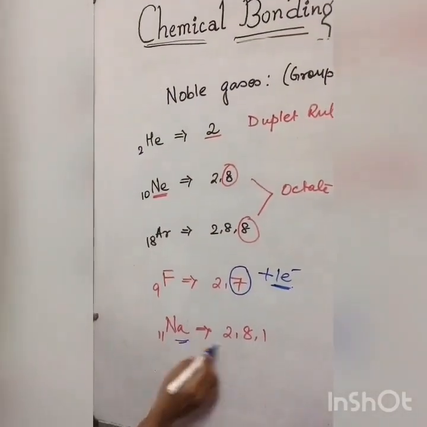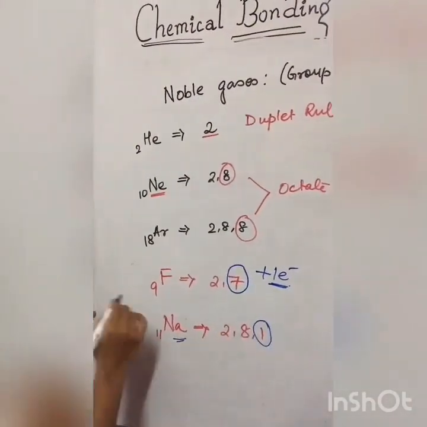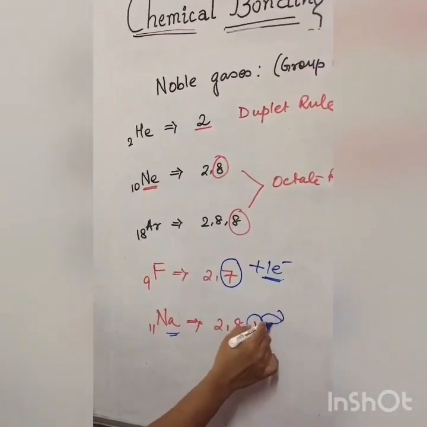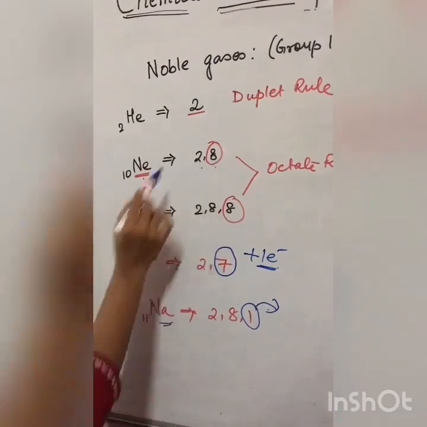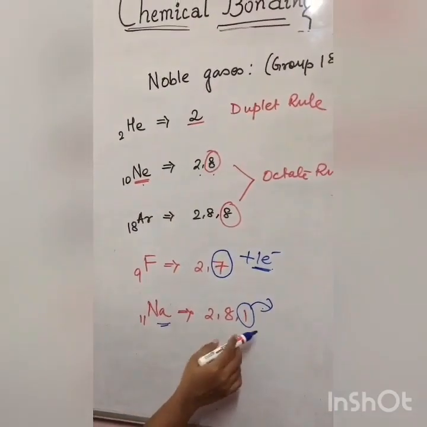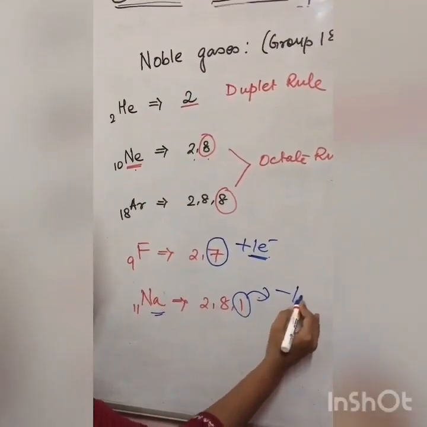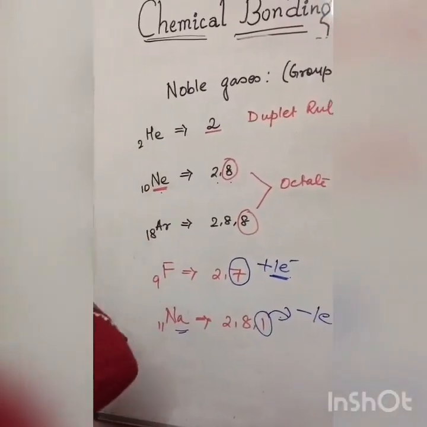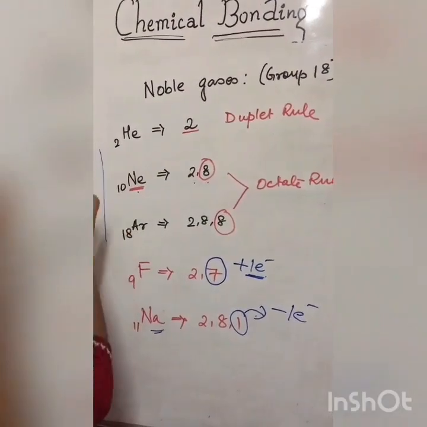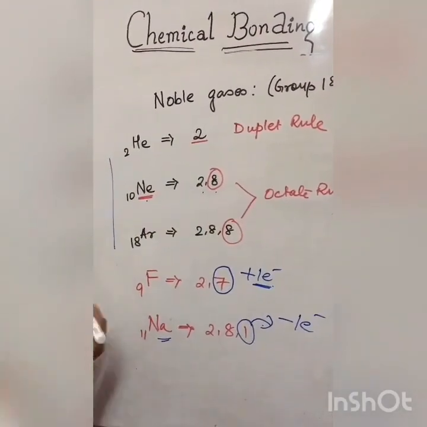Now sodium, it has 1 excess electron in its outermost shell. So it will try to give away this electron because its nearest noble gas is neon, which is 2,8. So to get 2,8 electronic configuration, it will try to give away 1 electron. So this is why sodium will also go for chemical bonding, whereas these noble gases won't go for chemical bonding.